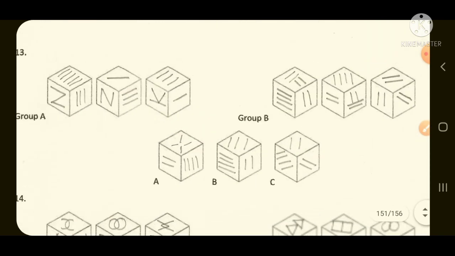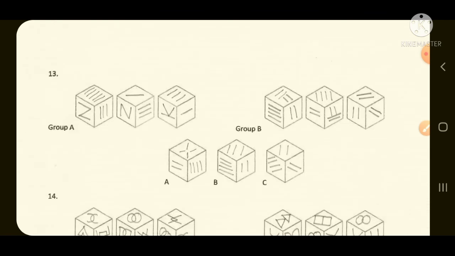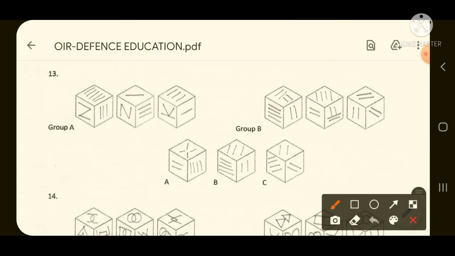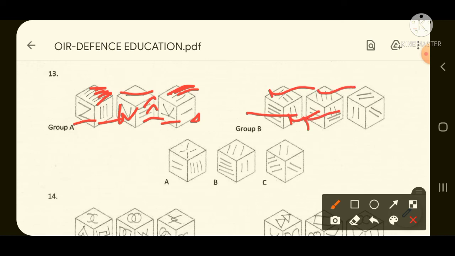Question number 13, if you look very carefully, you will find that here how many lines are there? 3 lines, and totally it is 1, 2, 3, 4, 5, 6. Here it is 1 line, 3 lines, 3 lines. Here it is 3 lines, 1 line, 3 lines, and here it is 2 lines, 4 lines, 4 lines, 4 lines, 1 line, 2 lines, 4 lines, 2 lines, 2 lines, 2 lines.